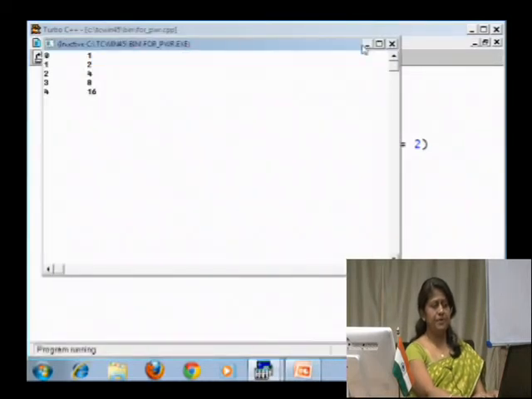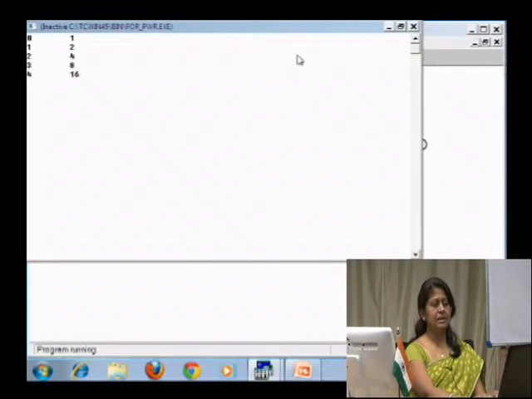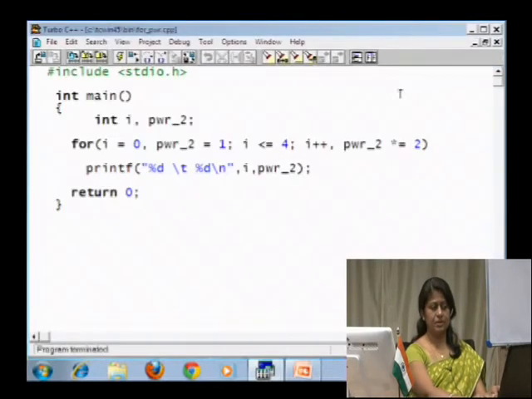The output of this program would be, the number of times this is going to be executed is 5 times, as I told you earlier, and I takes a value every time that is 1 greater than the previous value. So, it is 0, 1, 2, 3, 4, and the power2 value is going to be 1, 2, 4, 8 and 16. So, that is what the output would be like.